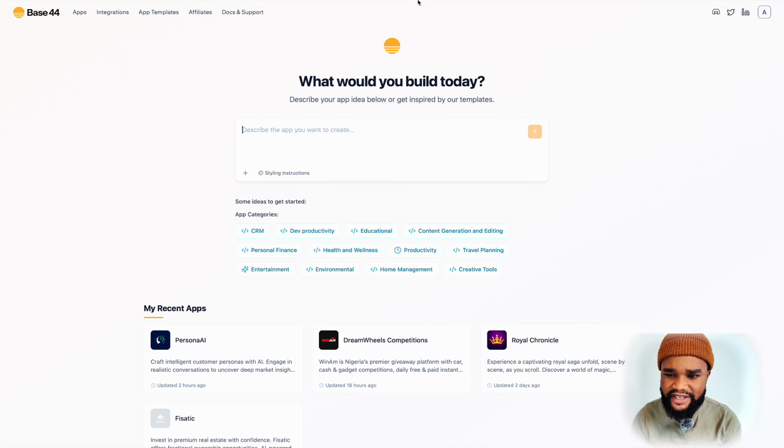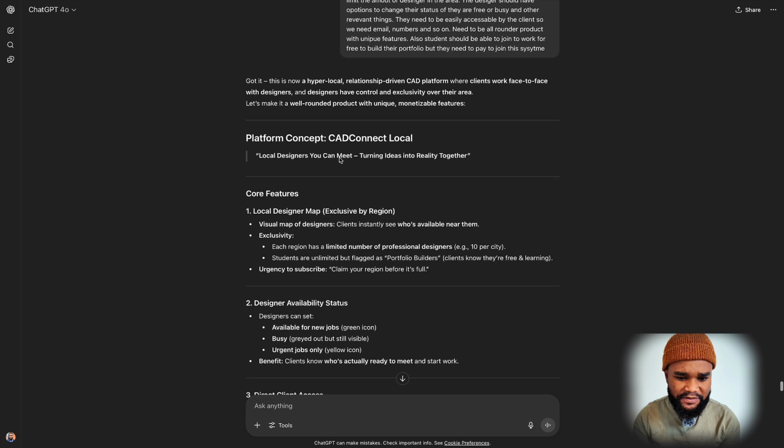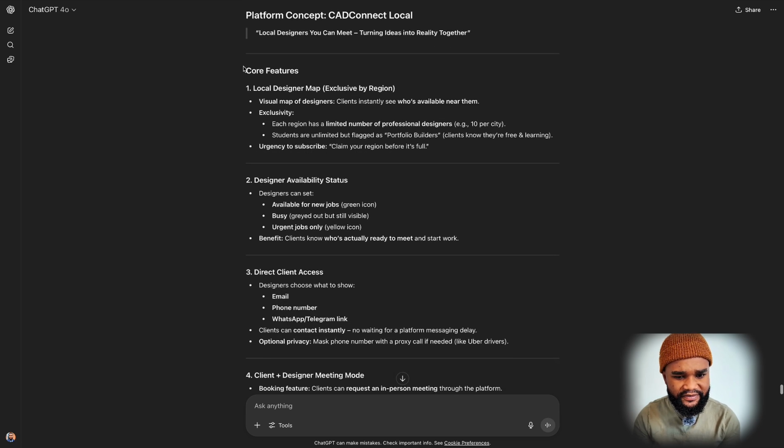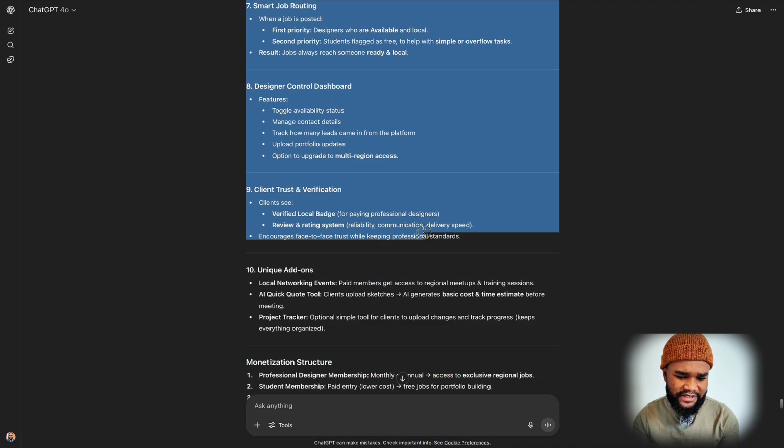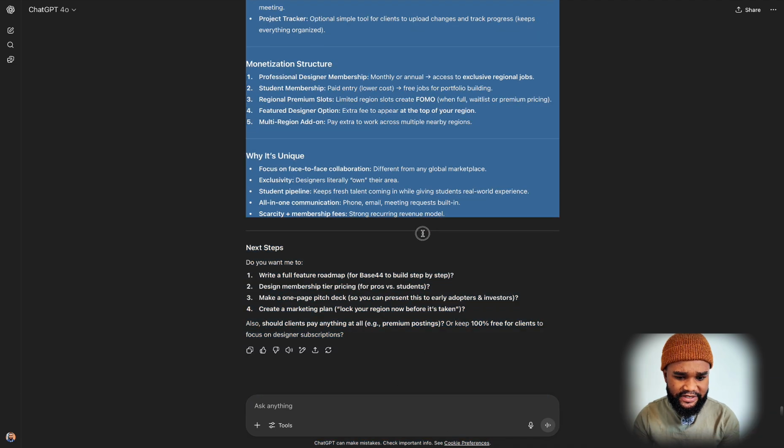But what I've done instead, I have gone to ChatGPT and actually created something unique with ChatGPT. Again, you don't need ChatGPT to make this work, but I'm just using this for this video.